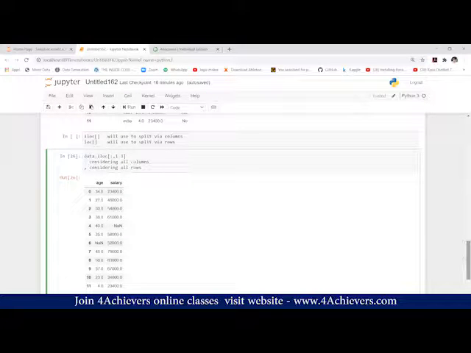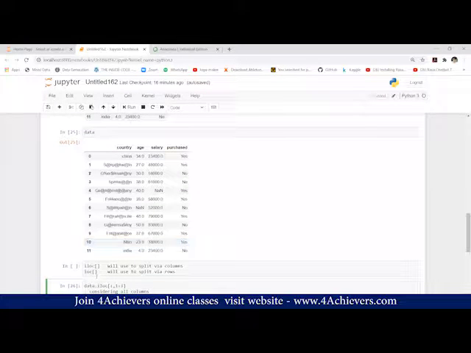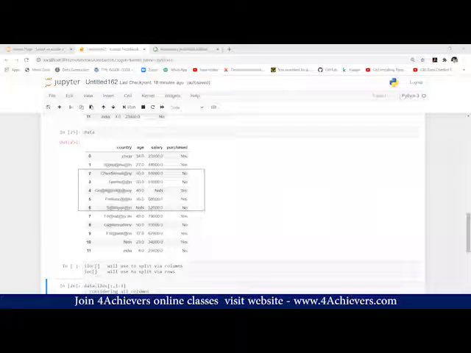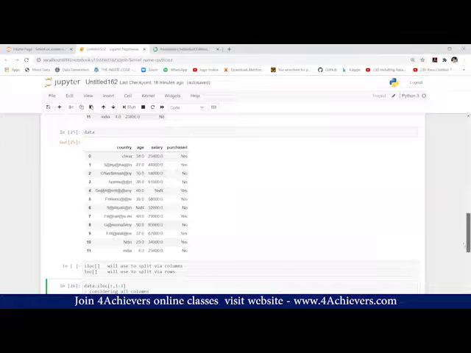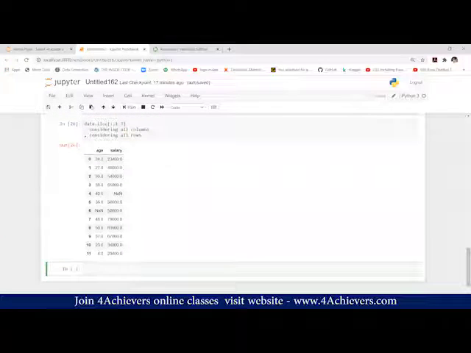Now I'm going to extract row wise. Suppose I want to extract this. I have to use loc, not iloc. Why? Because we are doing splitting row wise. So for row wise, we have to use the loc method. What is the indexing? 2 to 7. I have not taught you about Python yet, but in Python we have only one exception: the loc method will not exclude the upper bound, it will include it.